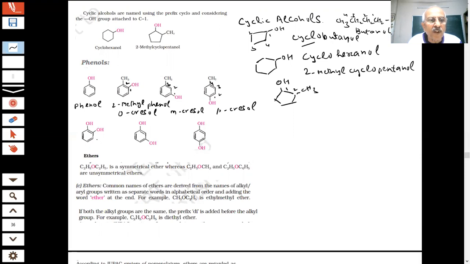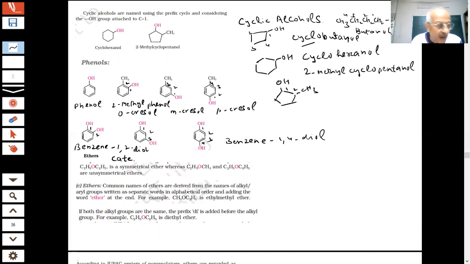Now in this compound, students, there are two OH groups, so we don't use phenol for this. If I say this is benzene and there are two OH groups, this is 1, this is 2, so it is benzene 1,2-diol. This will be benzene 1,3-diol. And this, 1, 2, 3, 4, will be benzene 1,4-diol. These are the IUPAC names. Common names for these are sometimes given in the book, so we should know them.